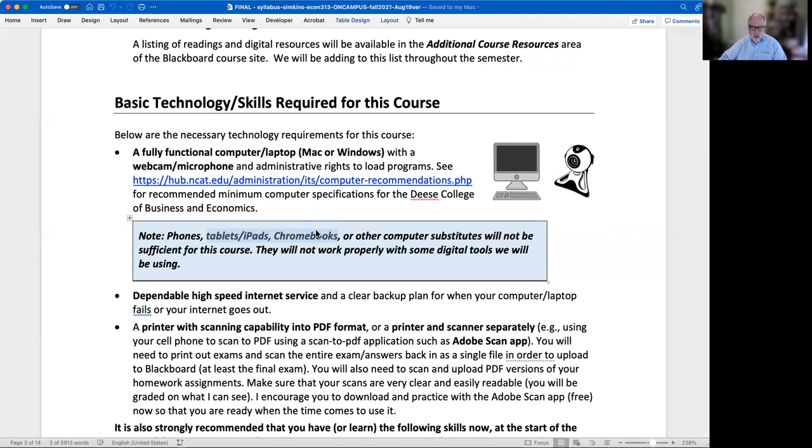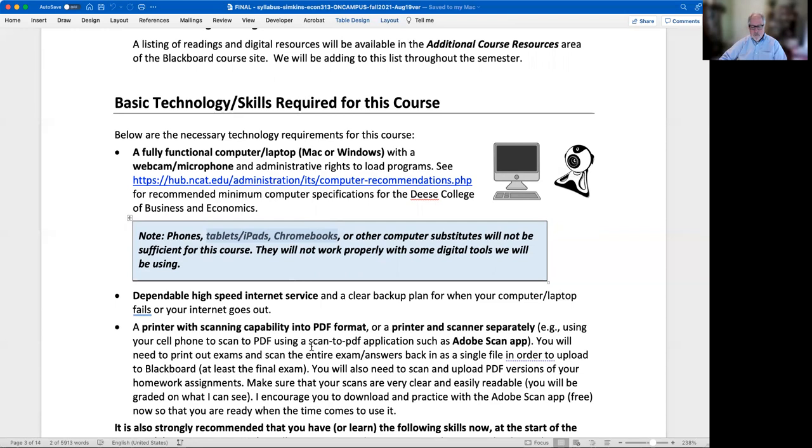You really need to be using either a Windows or a Mac computer or laptop for the course. That is actually part of the College of Business and Economics requirements for majors in the College of Business and Economics. So that link is right here.